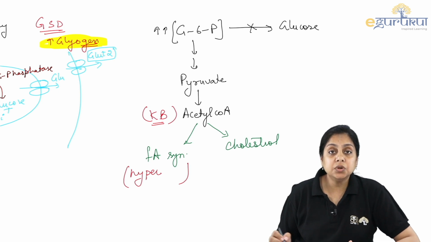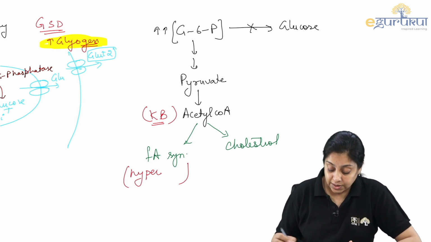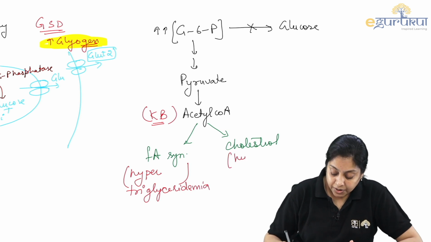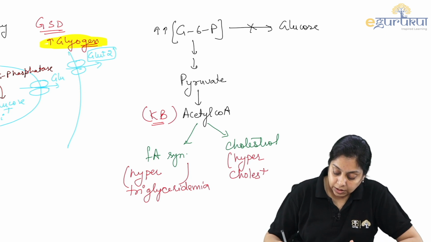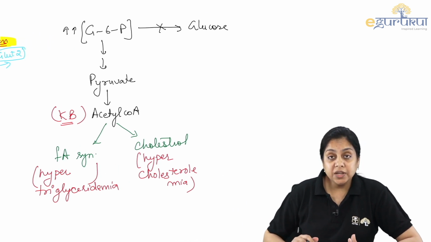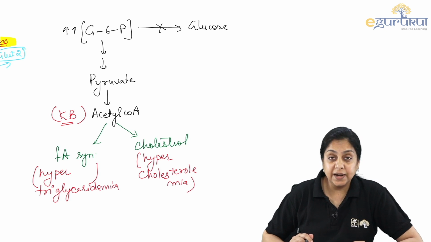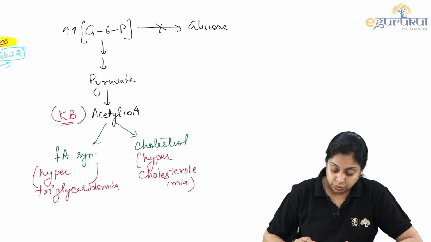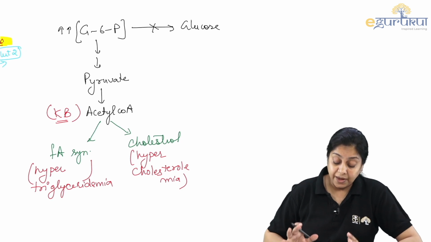So that gives you triacylglycerol, or you can say hypertriglyceridemia, or excess level of cholesterol, hypercholesterolemia. Does that make sense, right? So the patient will have ketone bodies, hypertriglyceridemia, and hypercholesterolemia also, right? All these things will be happening.